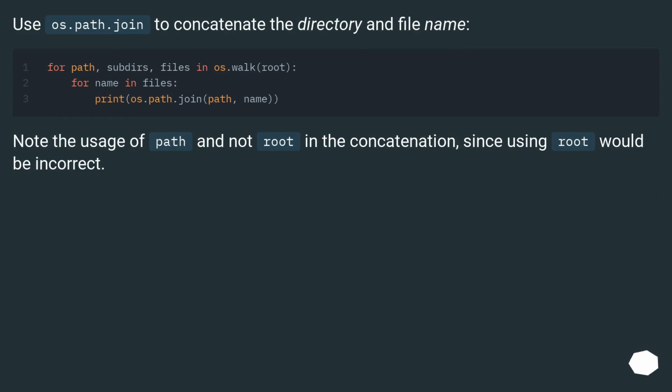Use os.path.join to concatenate the directory and file name. Note the usage of path and not root in the concatenation, since using root would be incorrect.